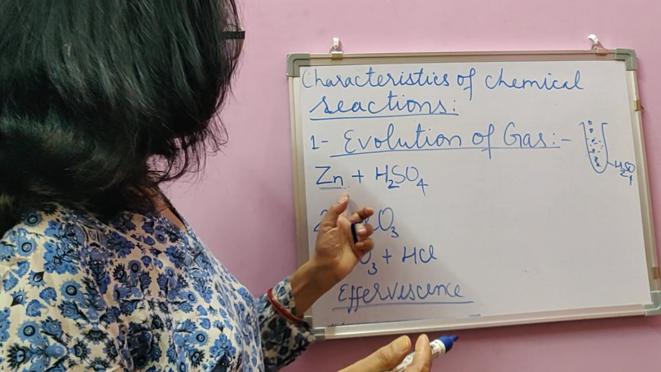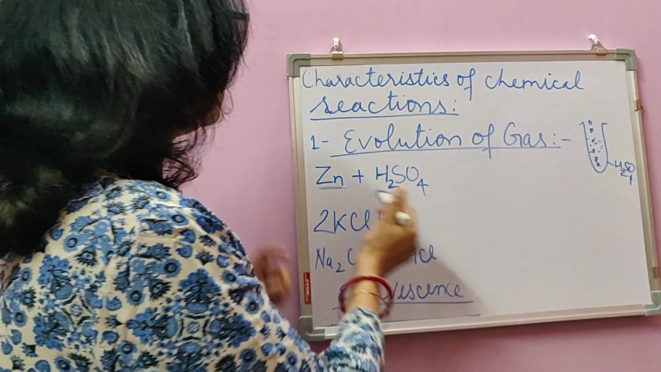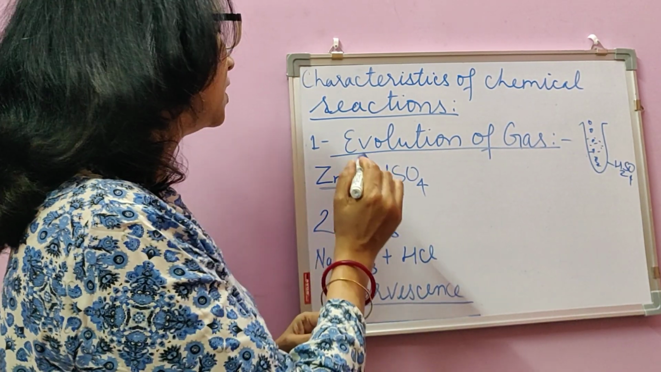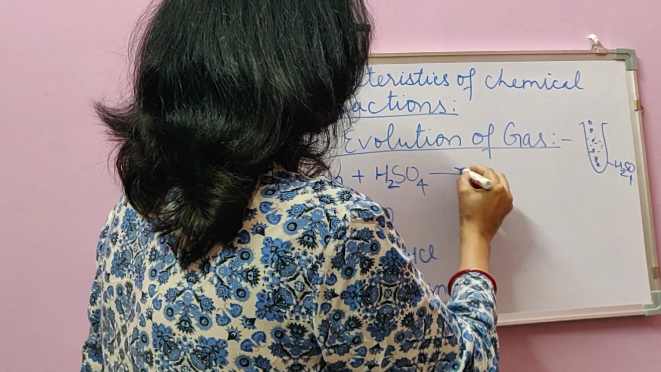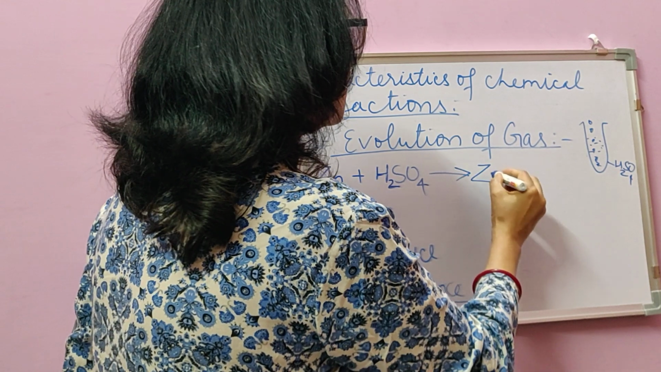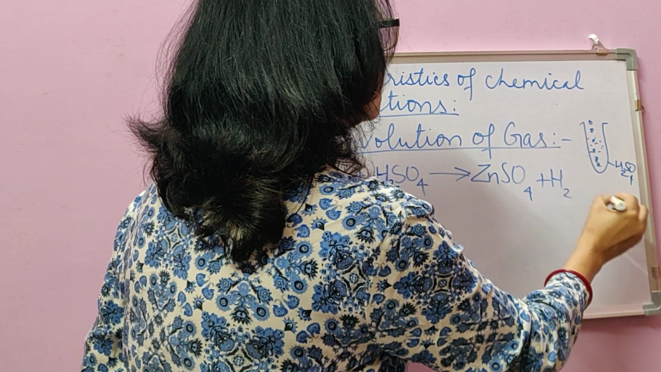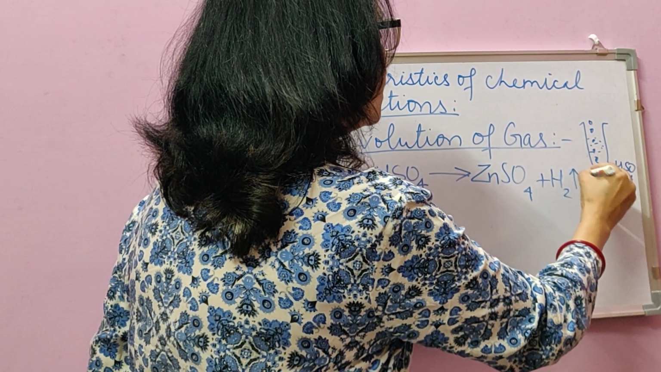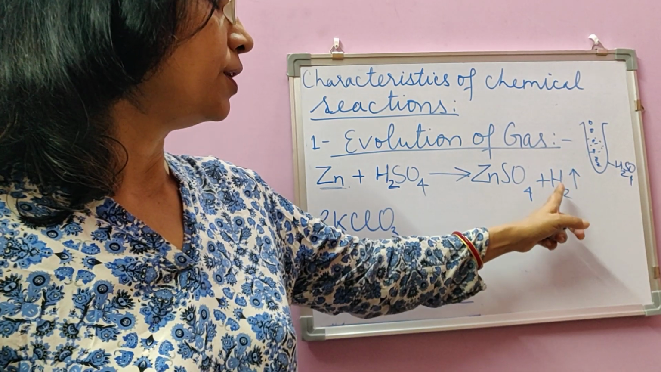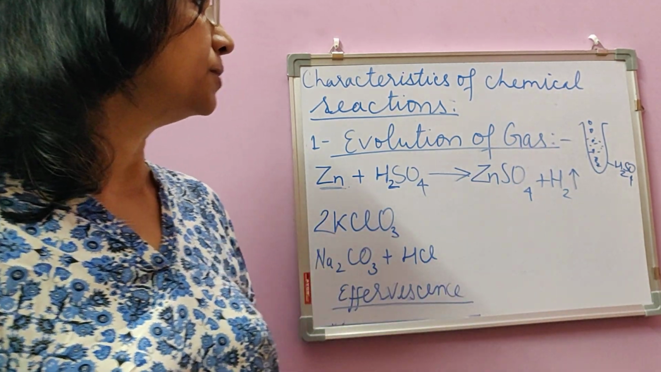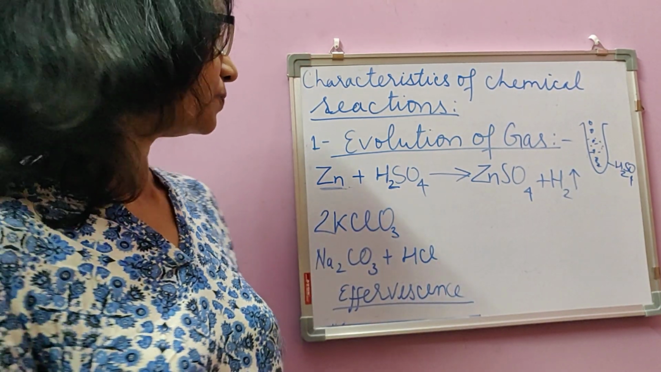So actually when these two react, what happens? See, we don't even heat. Simply we take some granules of zinc and drop them in a test tube containing sulfuric acid. Then what are the new products? Zinc sulfate and hydrogen. Hydrogen is a gas, so we can put an arrow pointing upward showing that the gas, being lighter, moves upside. The arrow pointing upward is a sign of gas.